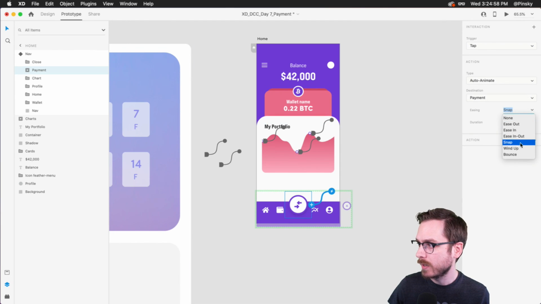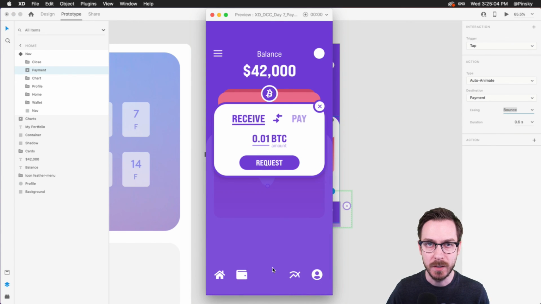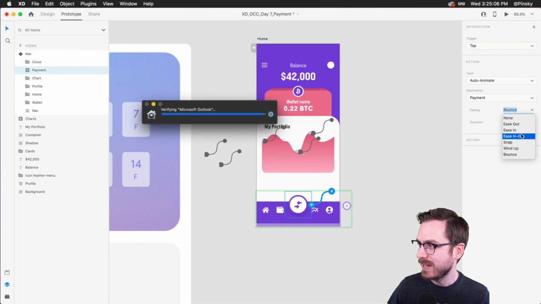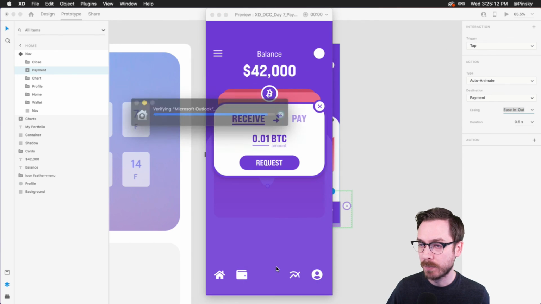The one thing I would not do is use bounce. Probably never use bounce on anything ever, right? Boing. That's just, no, don't do it. But I think ease in and out looks pretty good.